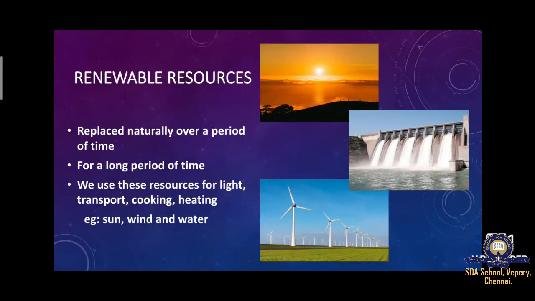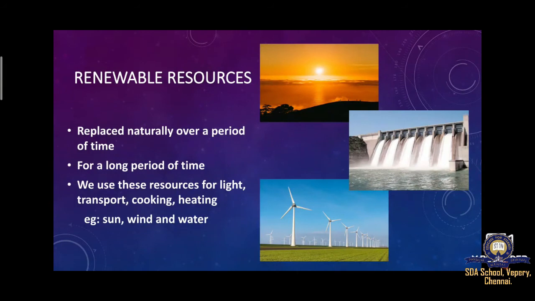The sun we keep using daily. We can see the picture of a windmill here, which generates electricity. And in the picture we can see a dam, which generates hydroelectricity. You can get electricity from water also. These are the examples of renewable resources.